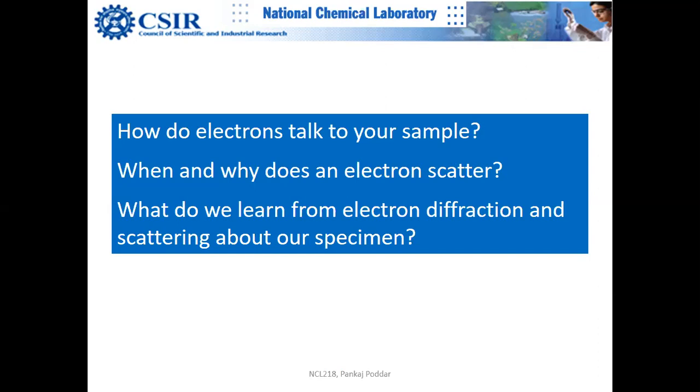When and why does an electron get scattered? I answered this question: if the Coulombian potential is the same, basically you have the same electric field everywhere, so you won't see the electrons scattered. So electrons get scattered when there is an inhomogeneity. Same thing with X-rays. X-rays get scattered when they see some variation, some inhomogeneity in the electron densities. If the electron densities are the same when X-rays are moving, then X-rays will not notice them.